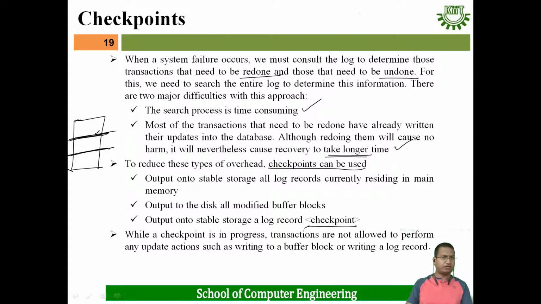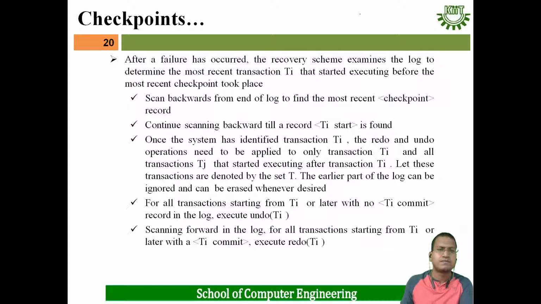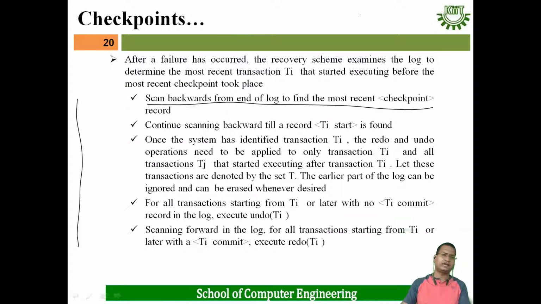Whenever a checkpoint is being created, writing to the buffer or writing a log record is generally not performed. And how does checkpointing work? Suppose after a failure has occurred, first scan backward from the end of the log to find the most recent checkpoint record. Suppose this is the log file, and here a failure occurs.